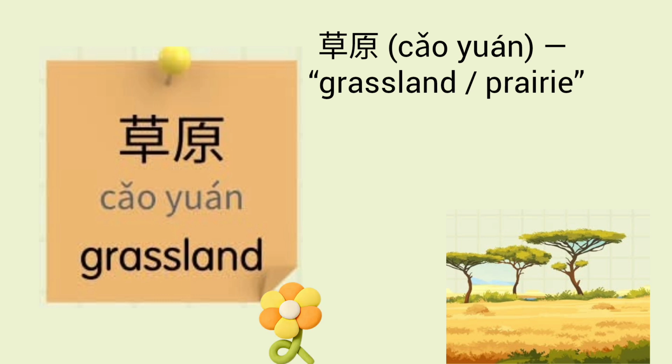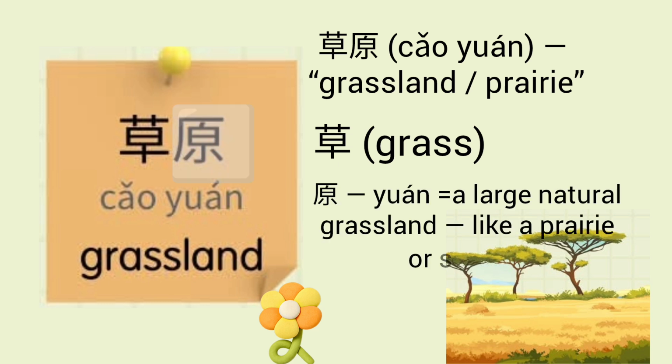Next vocabulary that we have is grassland, prairie, which in Chinese can be pronounced as 草原. Let's break it down to understand it even more. It has two characters. First character is 草, it stands for grass, which is our main vocabulary. Second character is 原, it stands for a large natural grassland. So together it makes 草原. Let's watch some useful examples.